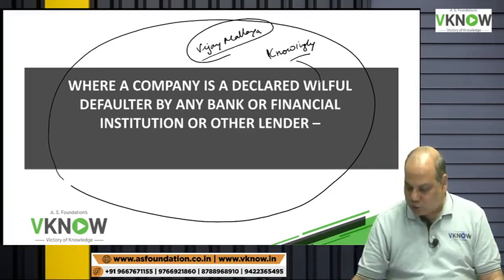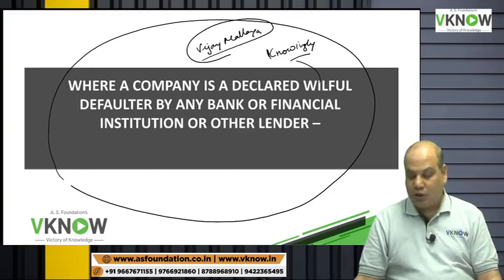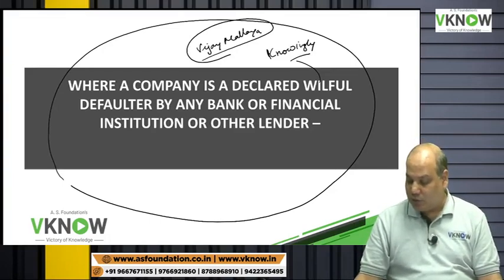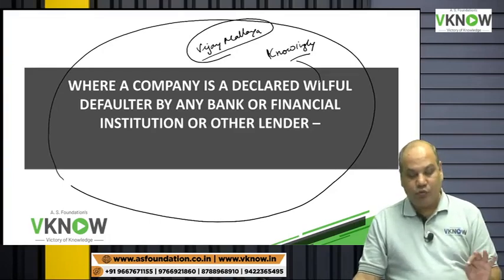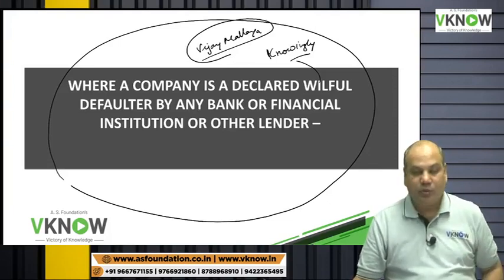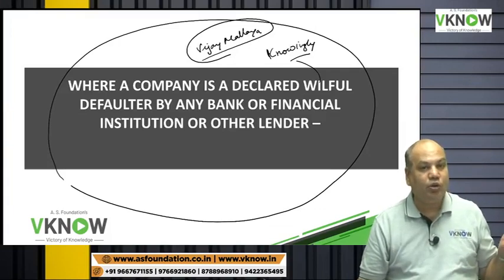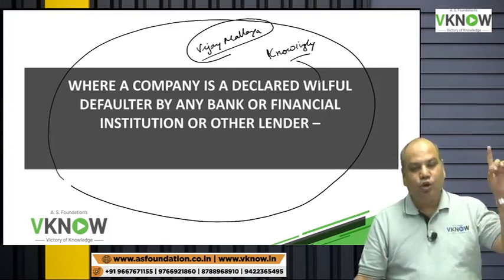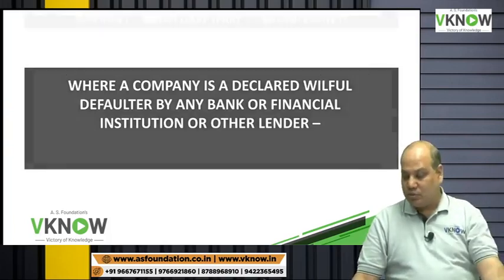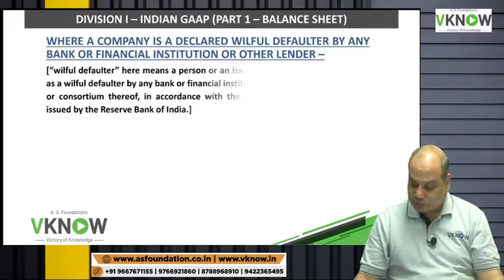I have read in the newspaper, he is declared as a willful defaulter. Kingfisher Airlines Limited, willful defaulter. So, where the company is declared a willful defaulter by a bank or financial institution, the bank has declared that you are purposefully, willingly not paying the amount, then such company will have to give disclosure.